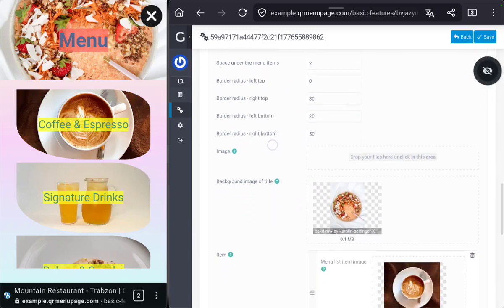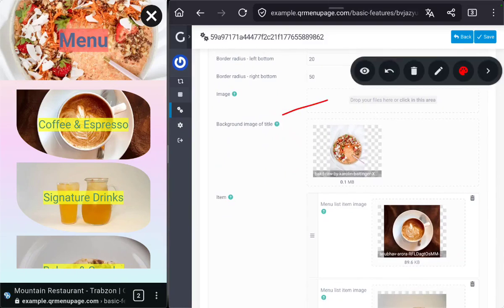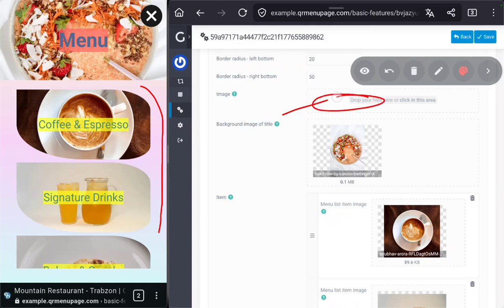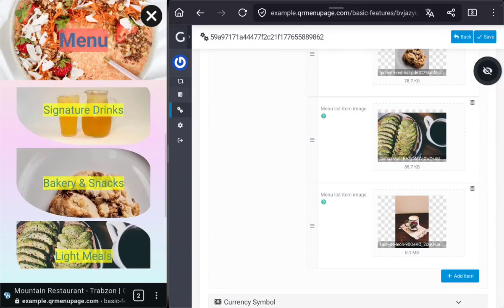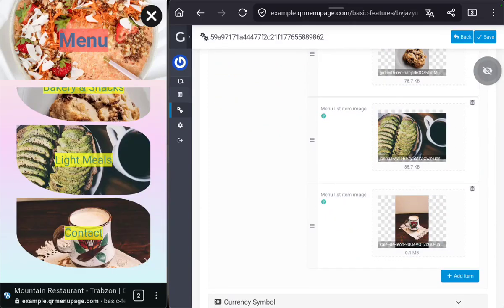Let's continue. Image is for the background of this section. So if we put an image here, we can change the background of it. And we say this is for this part and those are for items. That's all for the menu section.